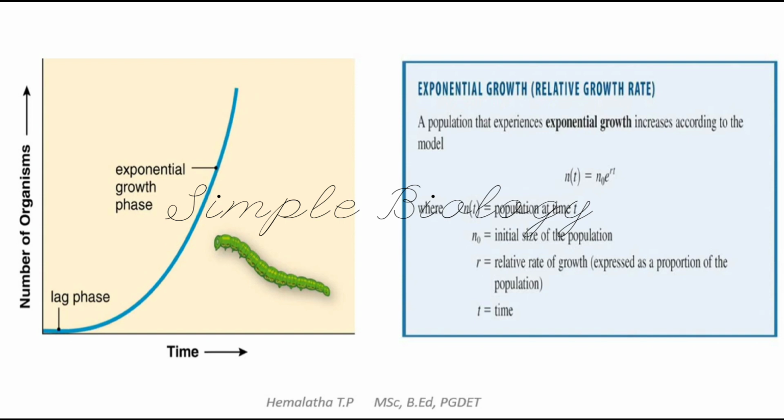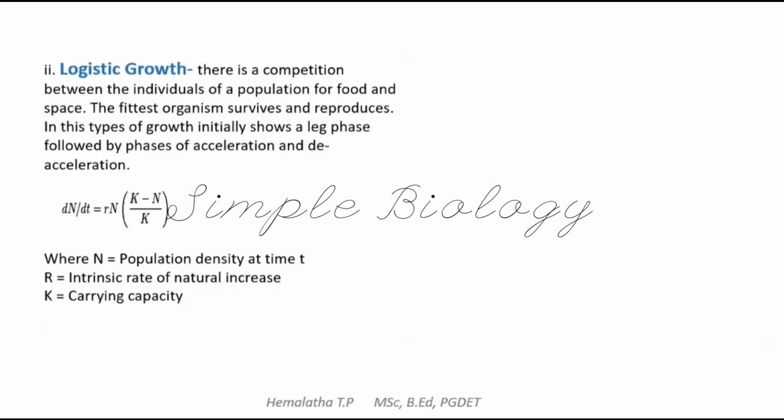With the basic knowledge of calculus, we can calculate the integral form of exponential growth like this: Nt = N0 e^(rt), where Nt is the population at time t, N0 is the initial size of the population, r is the relative rate of growth and t is the time. So this is how by the calculus method we can calculate the exponential growth.